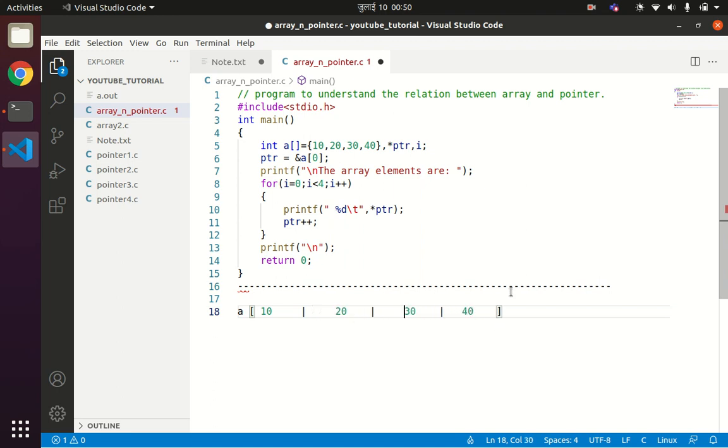Okay, let us imagine the initial address of a is 1000, and obviously the next address will be how much? 1000 plus 1. If I am adding 1 here, then it will be incremented by how many bytes? 4 bytes. So the next address will be 1004 because the size of an integer is 4. Again I am incrementing this address, so the next address will be 1008, and the next address will be 1012. Now see here, when this line is executed, you will get a memory mapping like this. Now after that we are declaring one pointer variable ptr.